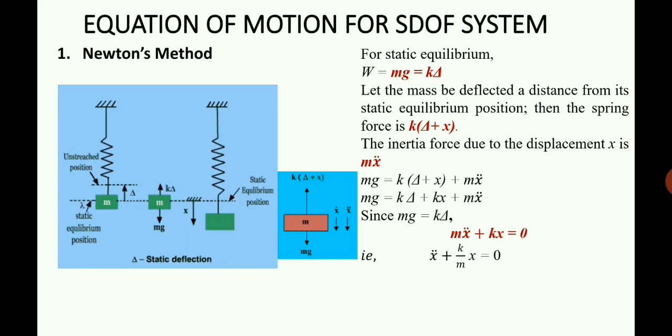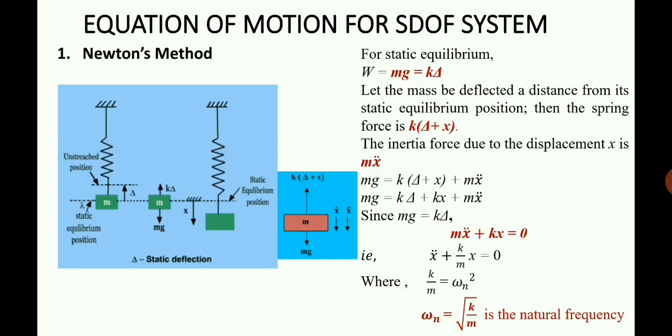That is, if we are dividing this by m, x double dot plus k by m into x will be equal to 0. If so, k by m is actually equal to, if we can assign the value of k by m equal to omega n square, where omega n is called the natural frequency of the system and it is given by root of k by m.